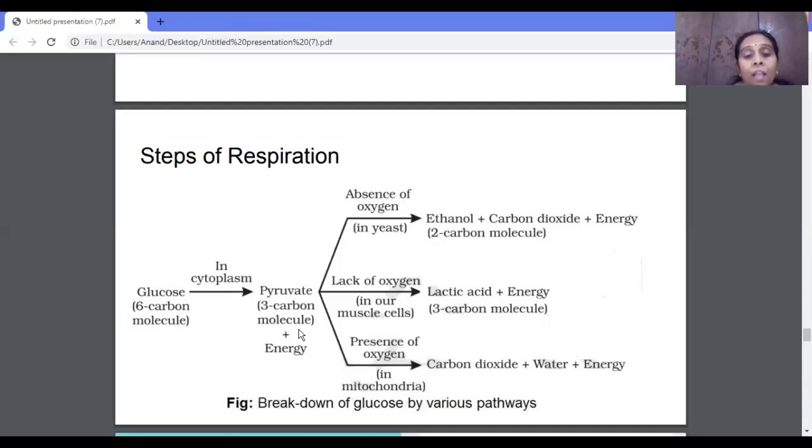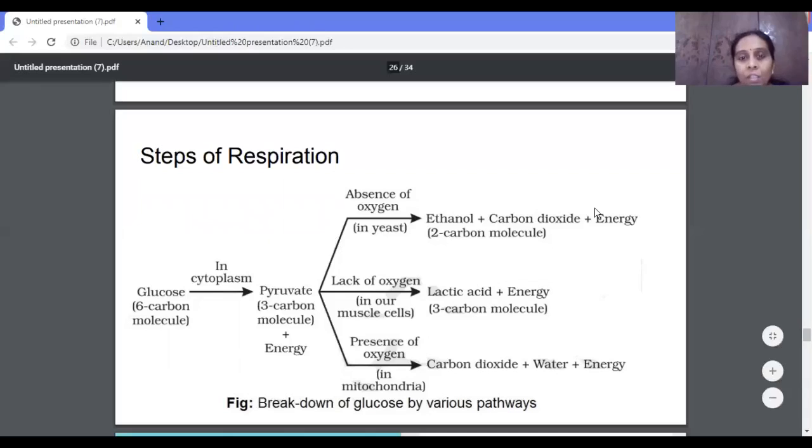Then in some organisms such as yeast, the release of energy takes place in the absence of oxygen itself. So in yeast, what happens? This pyruvate gets converted into ethanol, carbon dioxide and energy. This happens in the absence of oxygen.